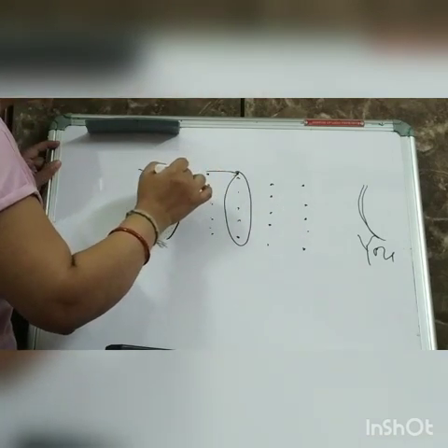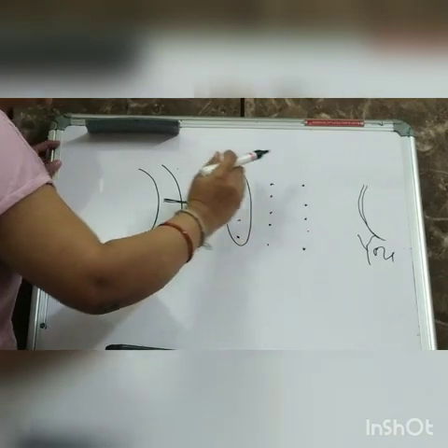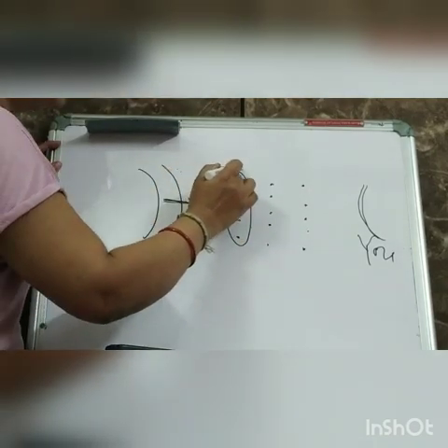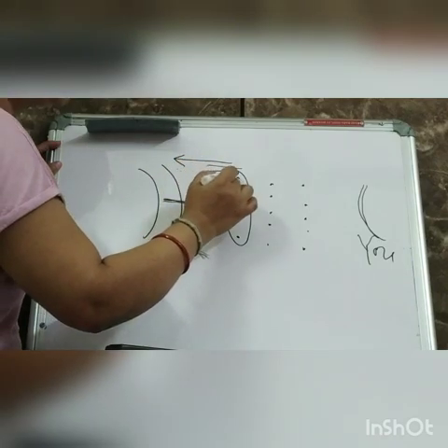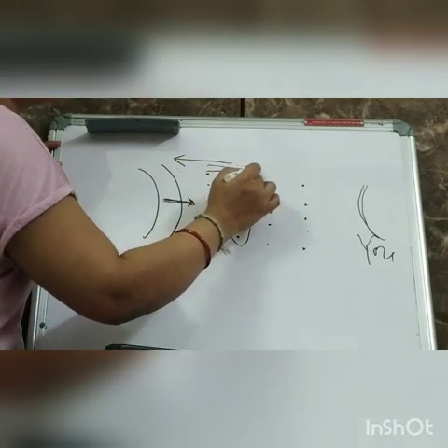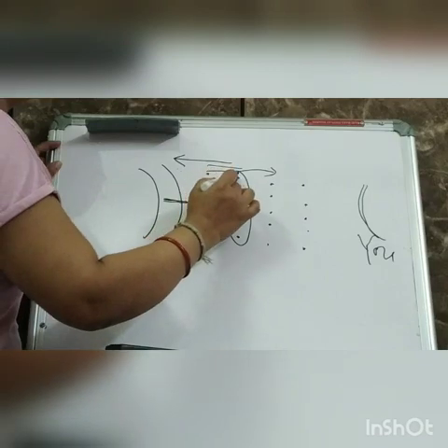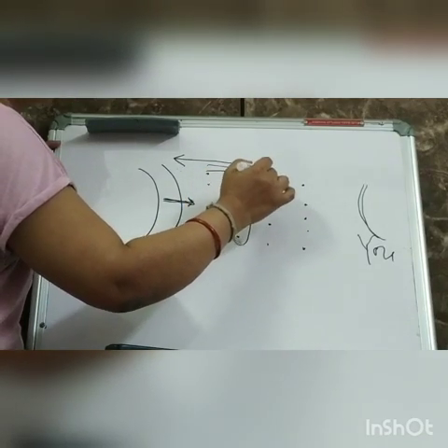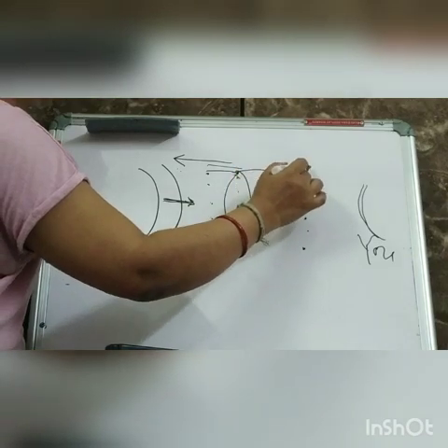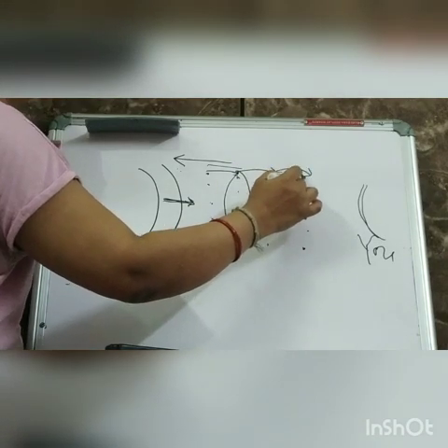Elasticity of the medium: going forward, again coming back. To and fro motion. This set of particles again will move forward and transfer the energy to the next set of particles. Again, this set of particles will move forward and transfer the sound energy.